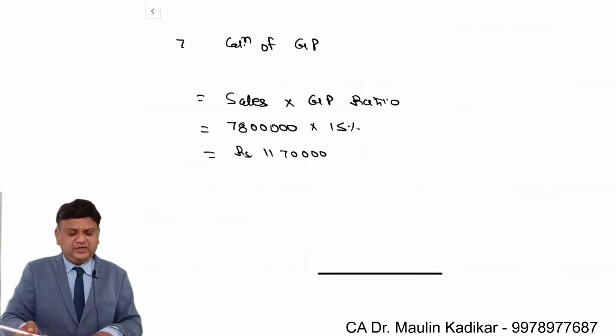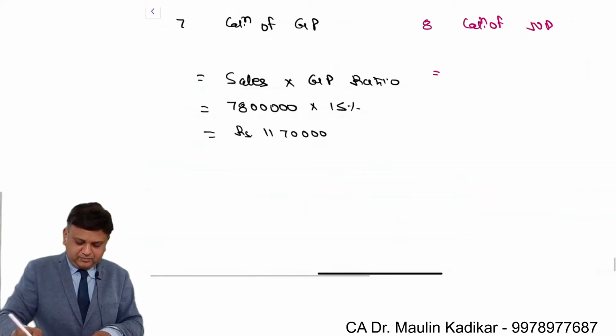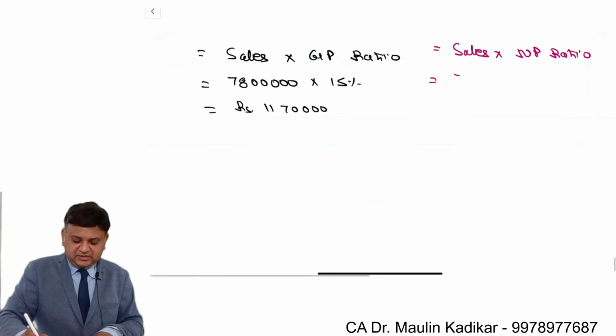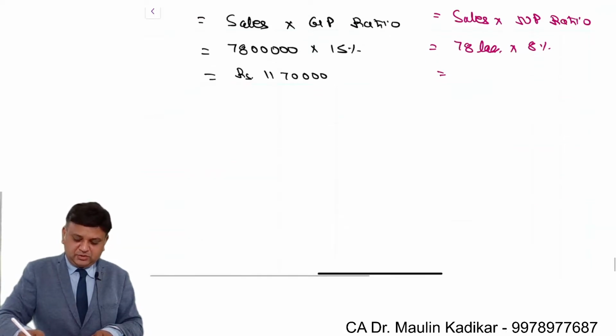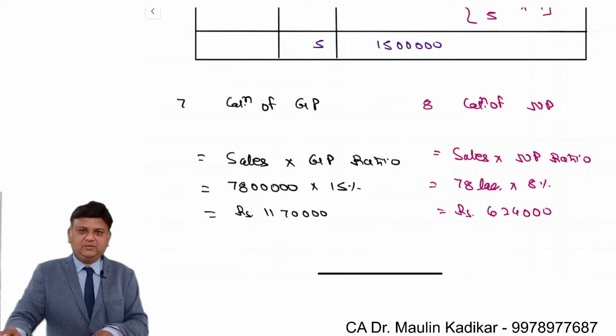Next will be calculation of the net profit. That's very simple once again. Sales into NP ratio. What is the sales? 78 lakhs. Net profit ratio is 8% of the revenue. 6,24,000. This is the way the net profit is calculated.